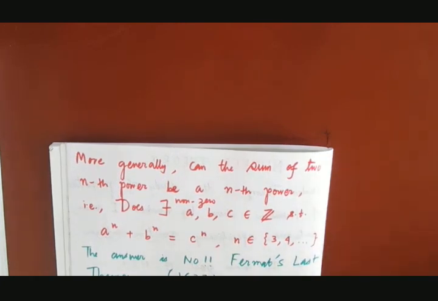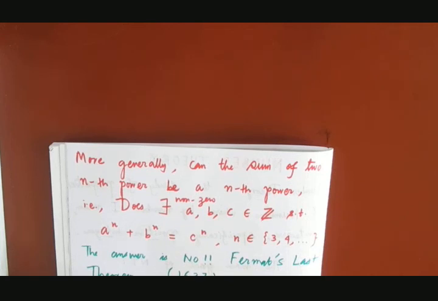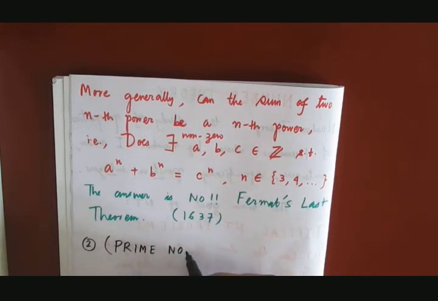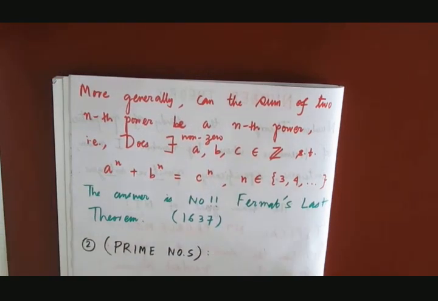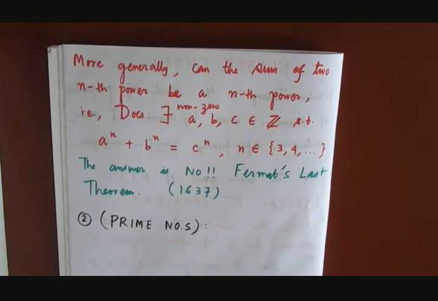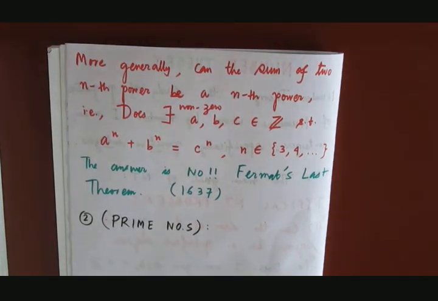Now let me take another question that we will deal with in number theory: prime numbers. You all know what a prime number is? Exactly, it is a number that has exactly two factors.